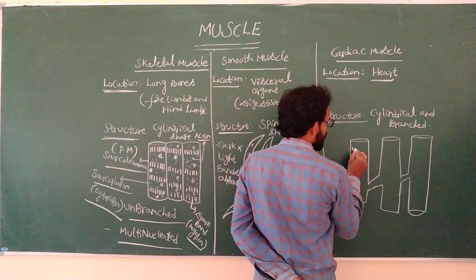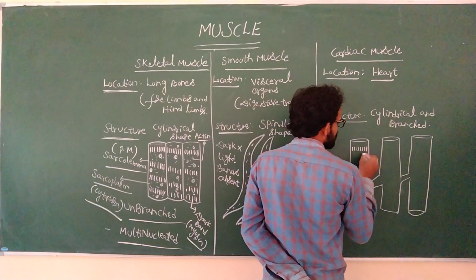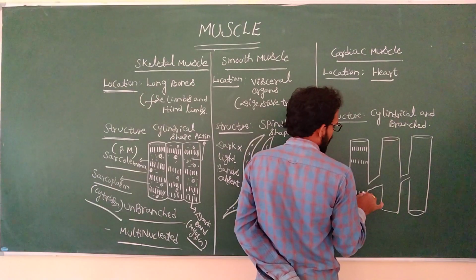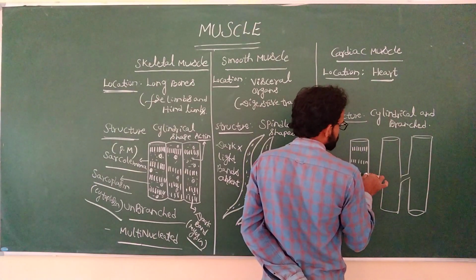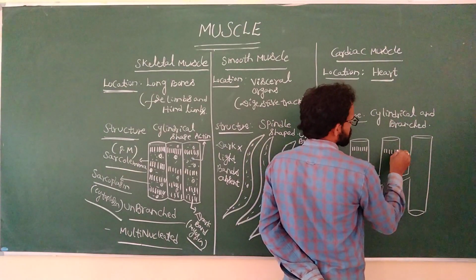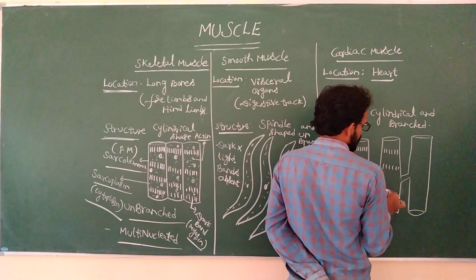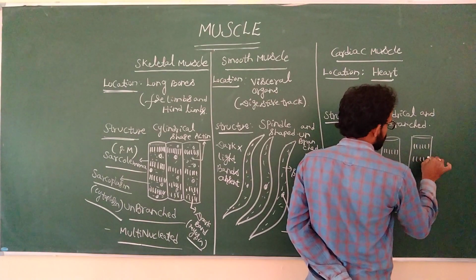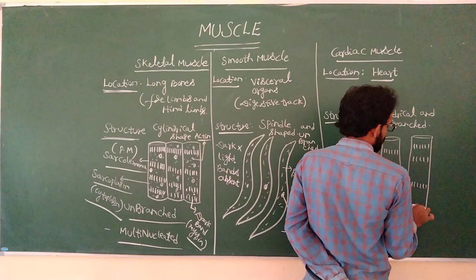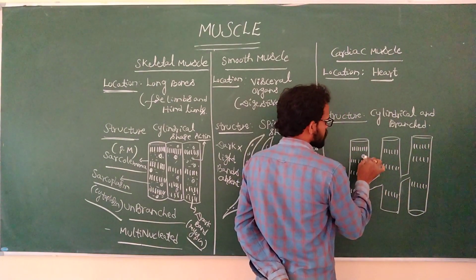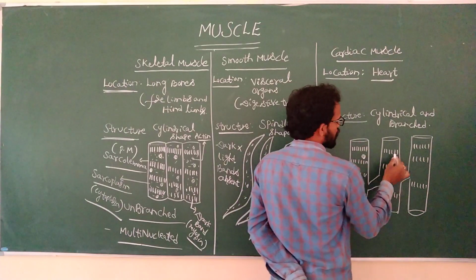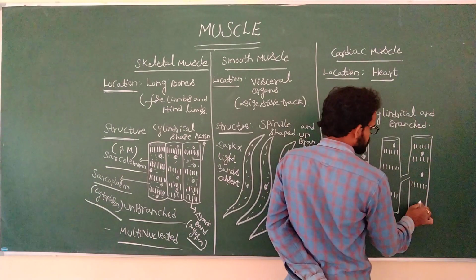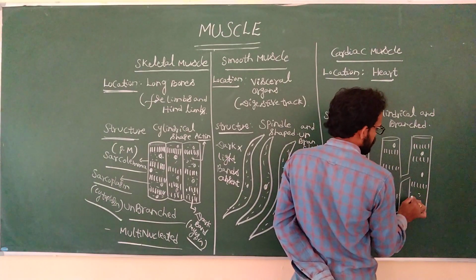Here also, small striations appear, as in skeletal muscle as well as cardiac muscle. Each muscle fiber, each muscle cell, consists of only a single nucleus, the uninucleated condition.